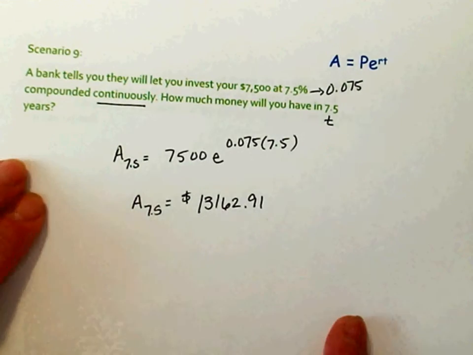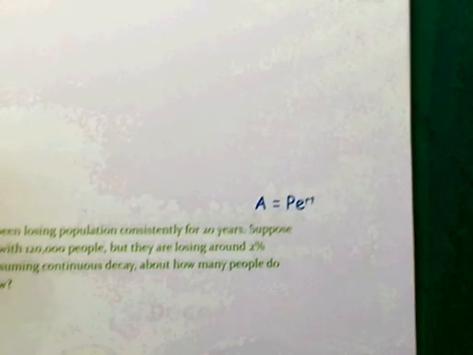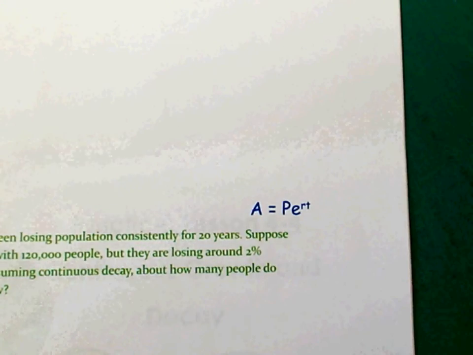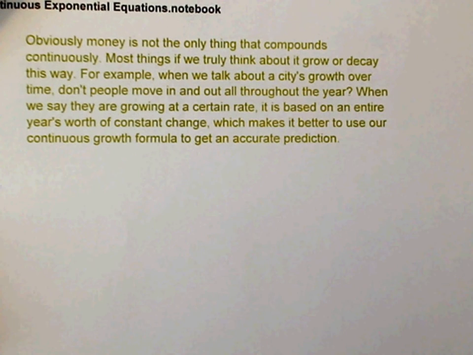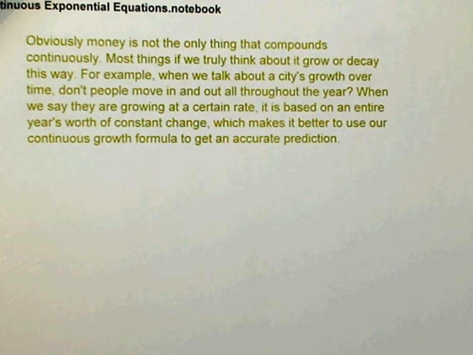Alright. Obviously, money is not the only thing that compounds continuously. Most things, if we think about it, will decay or grow. Okay? Your body's growing continuously. And then when you get to my age, you start to decay. For example, when we talk about cities' growth over time, don't people move in and out throughout the year? When we say they are growing at a certain rate, it is based on an entire year's worth of constant change, which makes it better to use our continuous growth formula to get an accurate prediction.